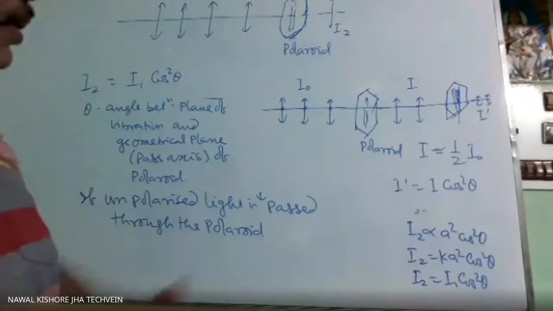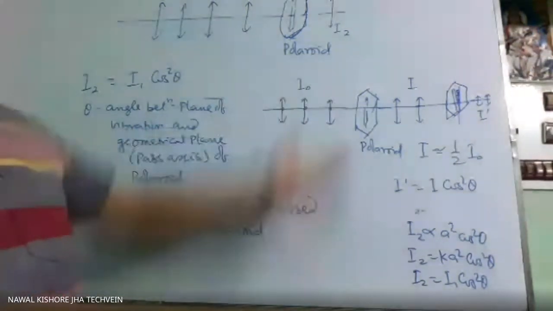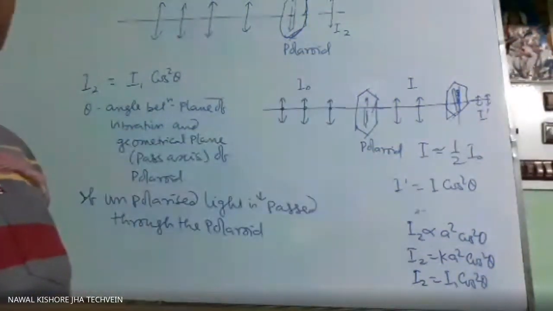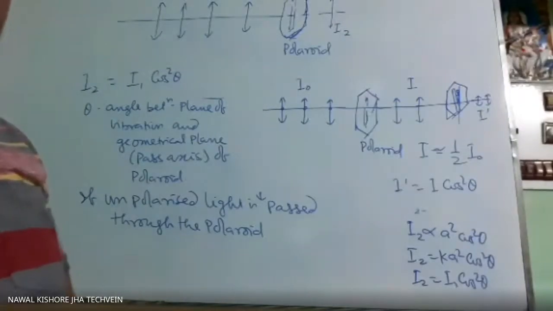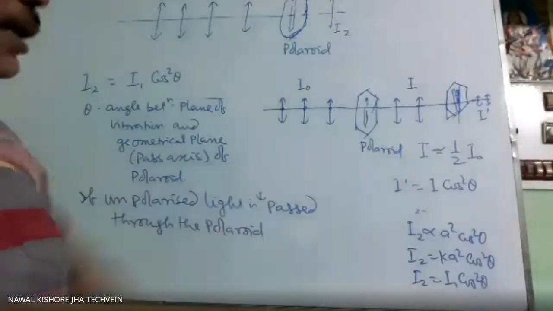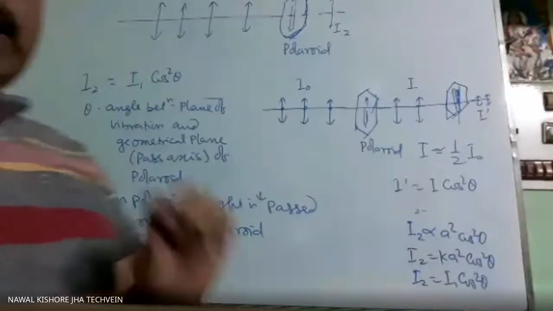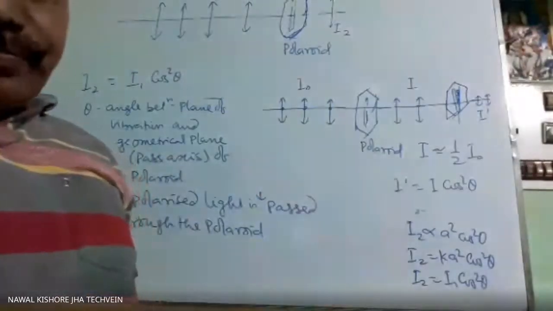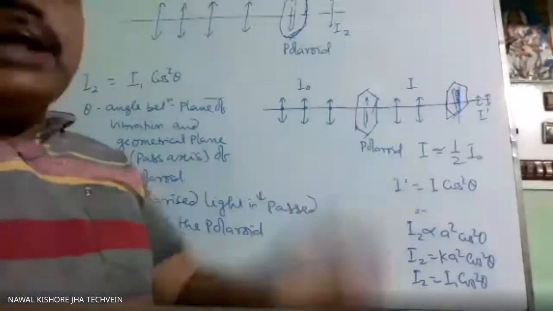One thing is left. How will you detect whether the given light is polarized, unpolarized or partially polarized? In that case, you have to write that the given light is passed through the Polaroid and the Polaroid is rotated.